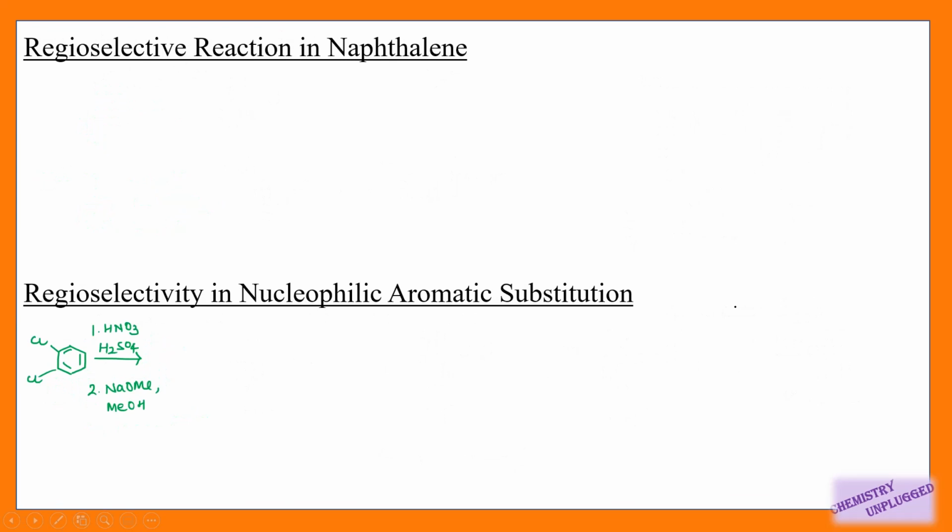Then regioselectivity in naphthalene. So this is the structure of the naphthalene molecule, and these two carbons are not used in electrophilic substitution reactions, right?